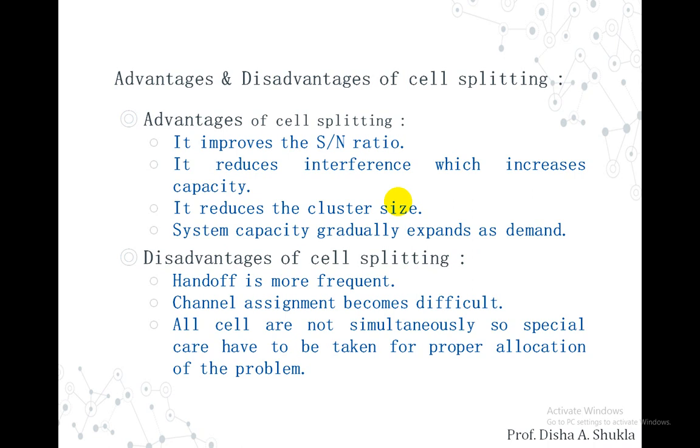It reduces the cluster size, because we are dividing a whole cell into smaller cells, and hence the size of the cluster also gradually decreases. System capacity gradually expands, because that is why we are splitting the cell. So that is an advantage, that is we use cell splitting to increase the system capacity, and actually it does.